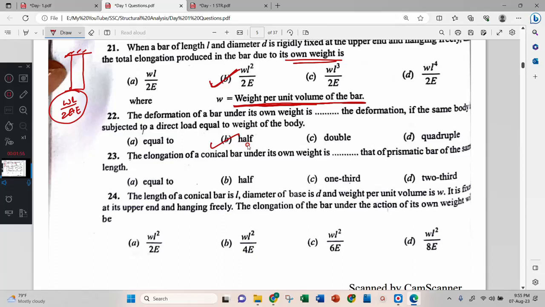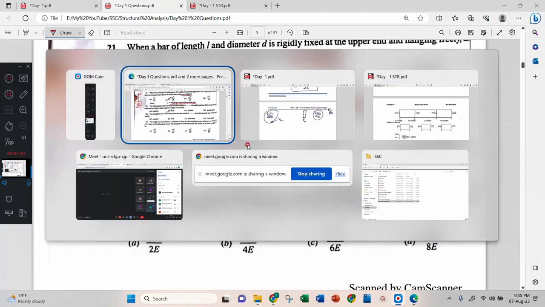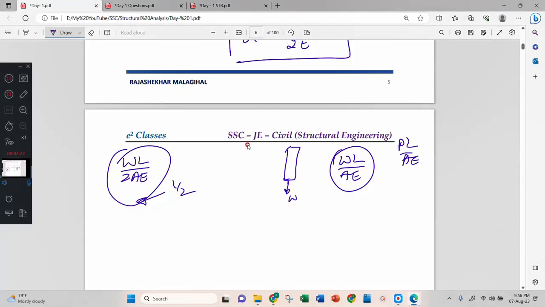The elongation of a conical bar under its own weight is dash that of a prismatic bar of the same length. I haven't told this; if you think and tell, tell me. You can do it in the elimination round. First I will tell what a conical bar means. Now look here. This is a conical bar. They want how much it will elongate if I apply P.